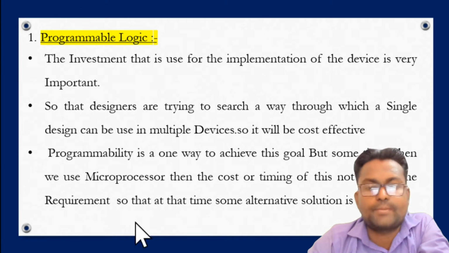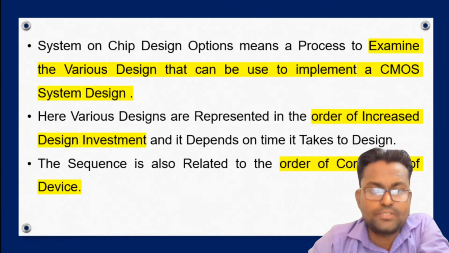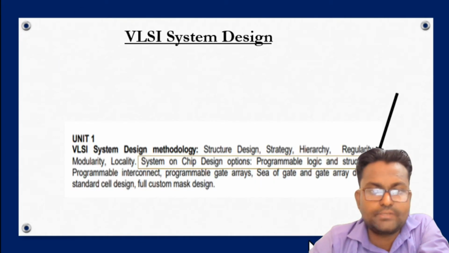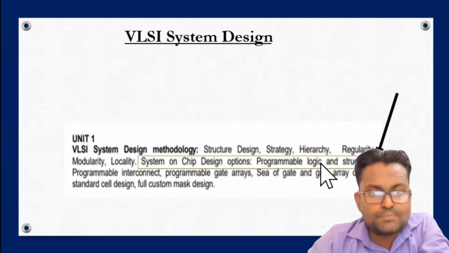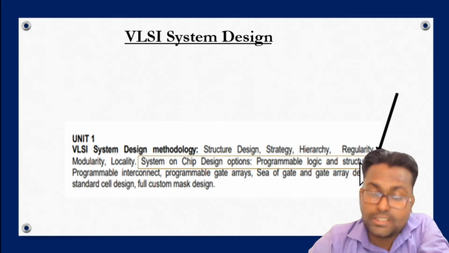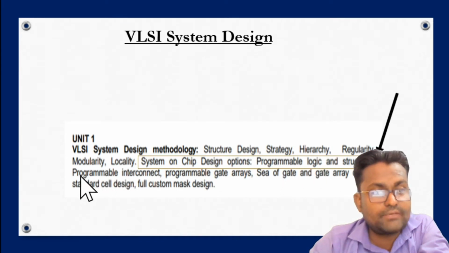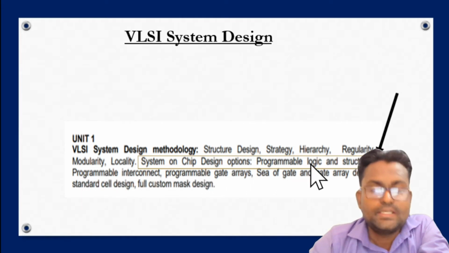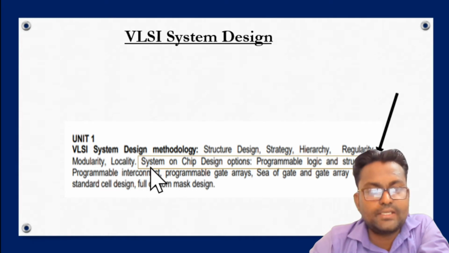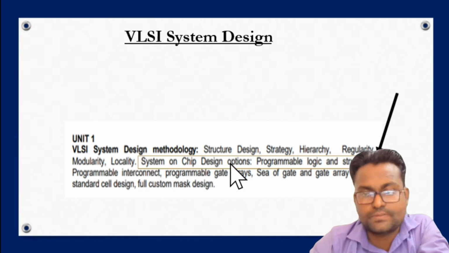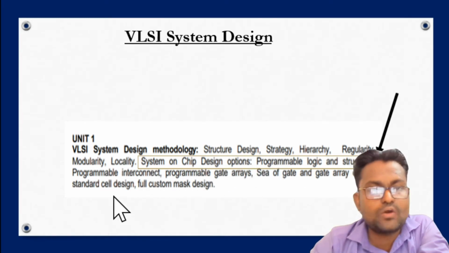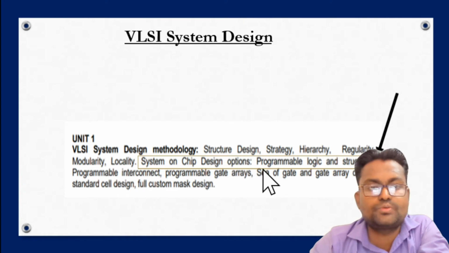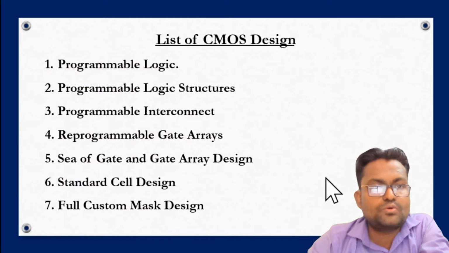The first one is programmable logic. I think you all understand our topic: programmable logic and structure. After this topic, there are several more topics such as programmable interconnect, programmable gate array, sea of gates array. These are all under the category of CMOS on chip design options, meaning these are the options that we use to design any CMOS integrated circuit. So the first category is programmable logic.